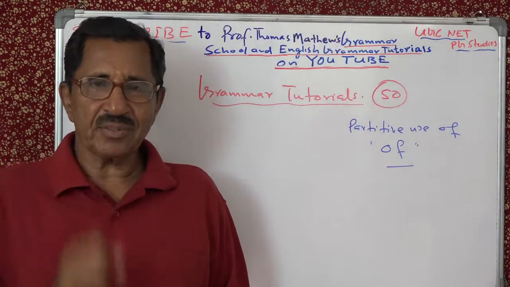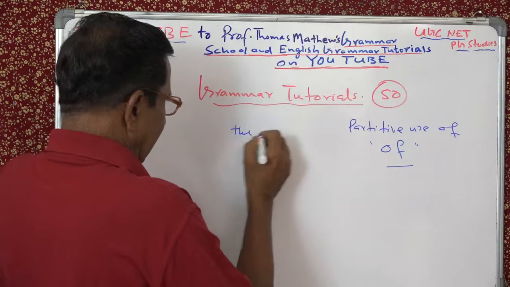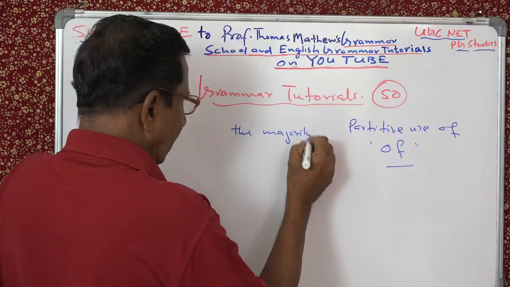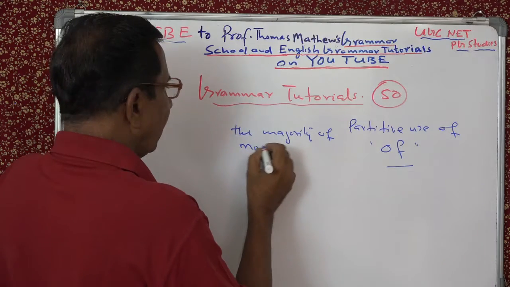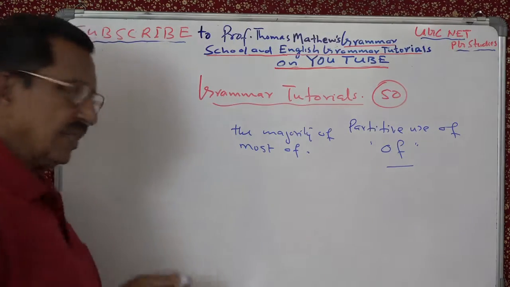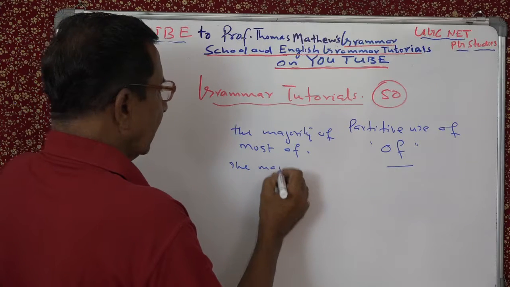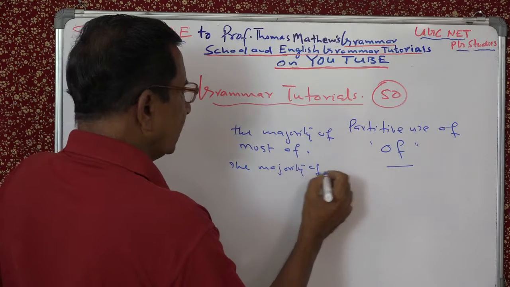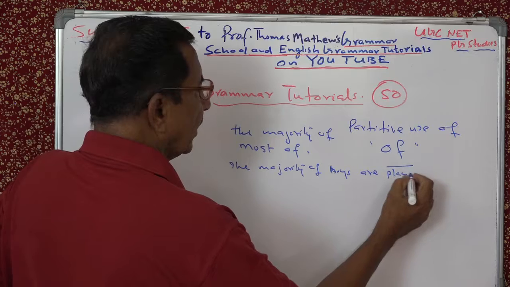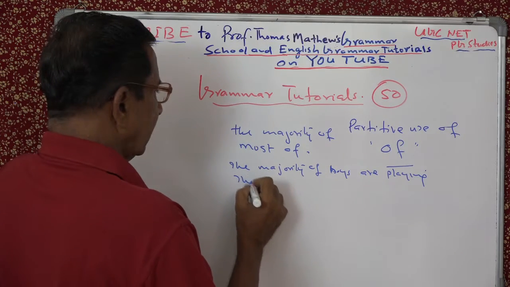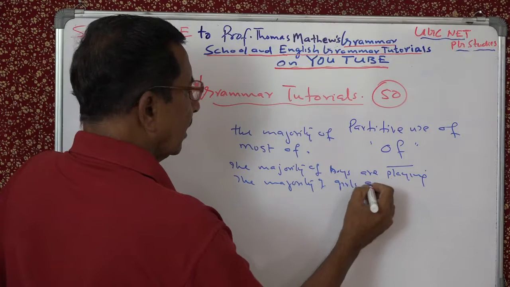Now today we have two expressions, just two: the majority of and the most of. Look at the sentences, then it becomes clear. The majority of boys are playing. The majority of girls are singing.